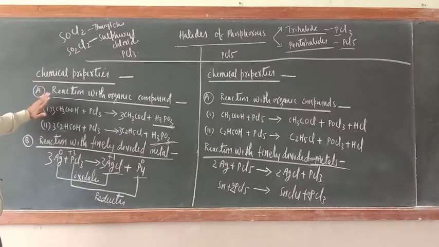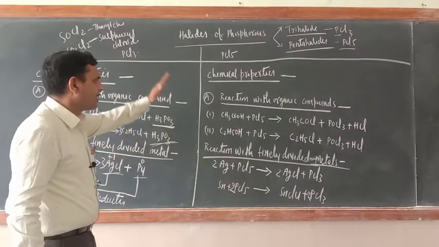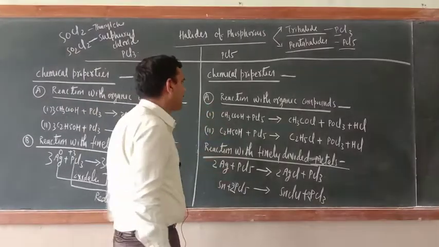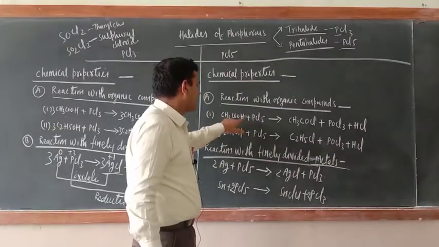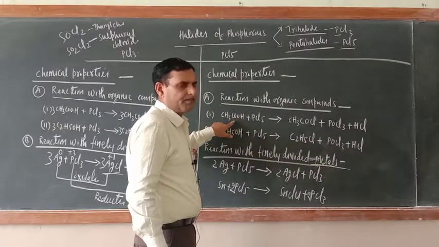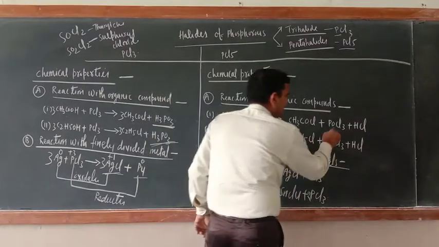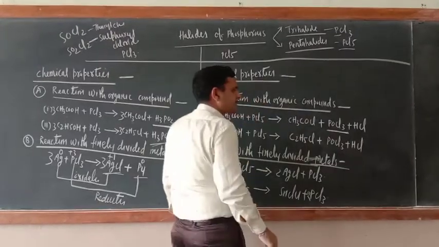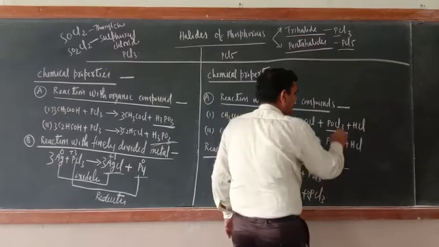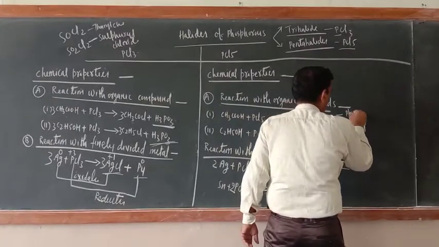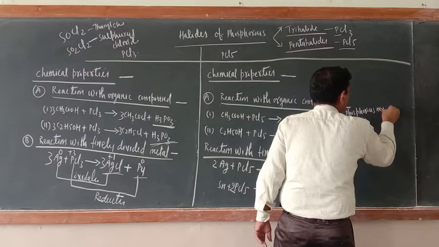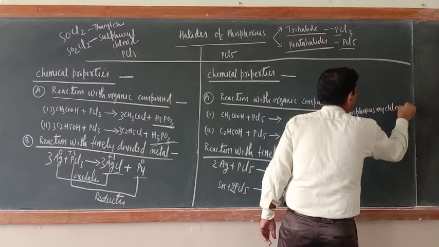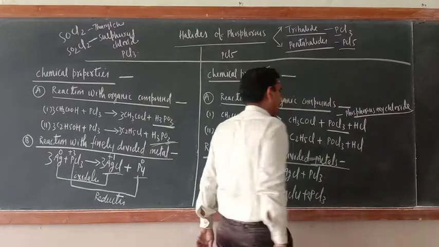So this is the reaction of PCl3 with organic compound and finely divided metals. What about the reaction of PCl5? Always remember, when PCl5 reacts with any organic compound, one product must be POCl3, phosphorus oxychloride.